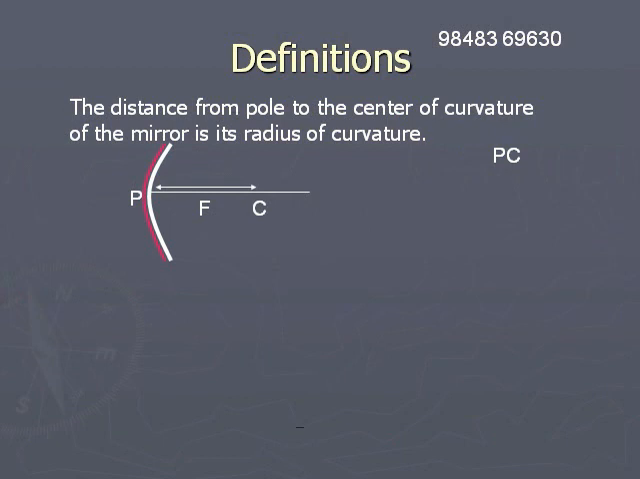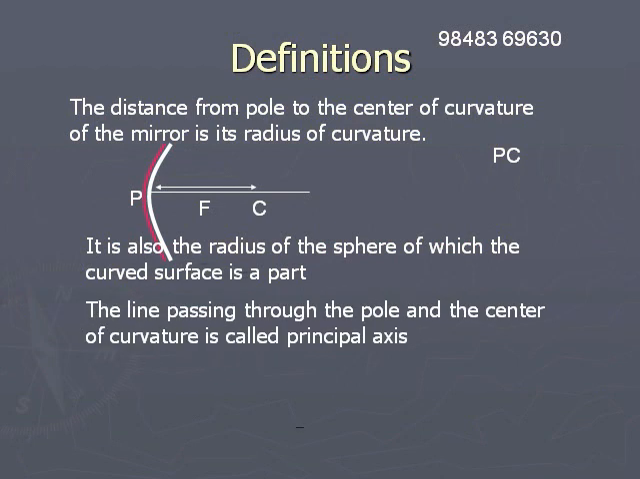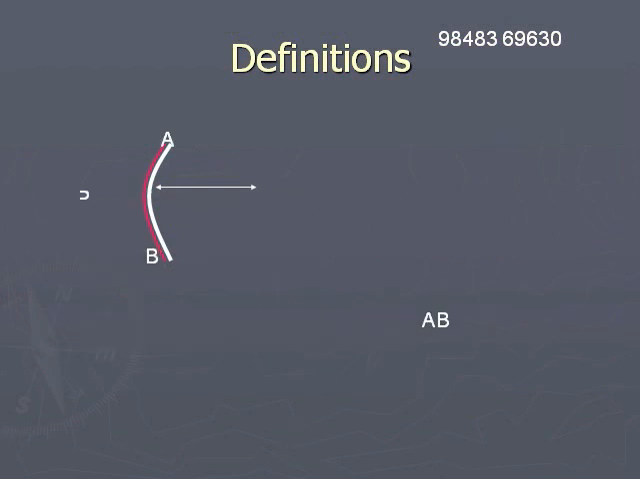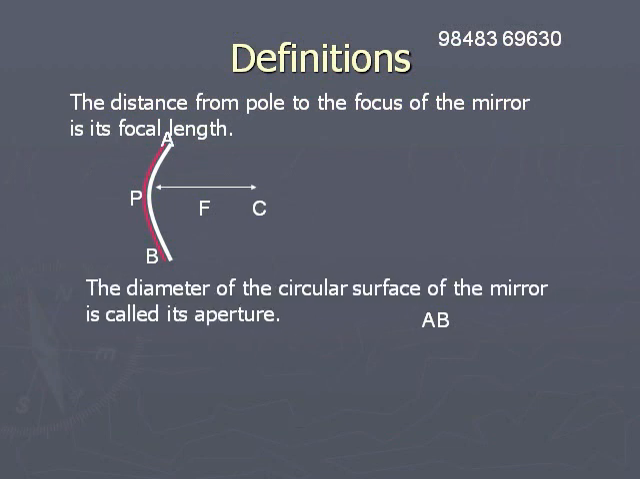The line passing through the pole of the mirror and the center of curvature is known as the principal axis. The distance from the pole of the mirror to the focus is called the focal length. The diameter of the circular surface of the spherical mirror is called its aperture.